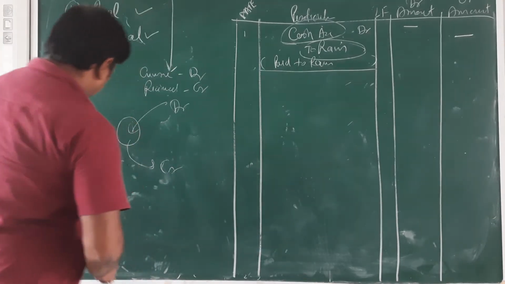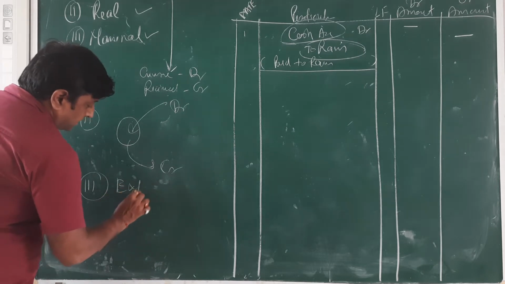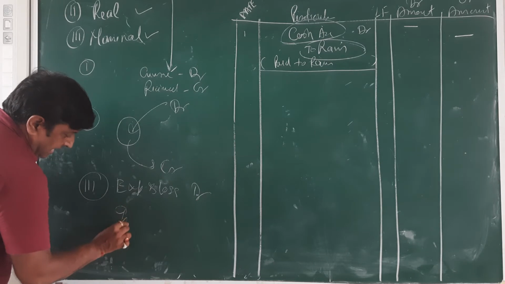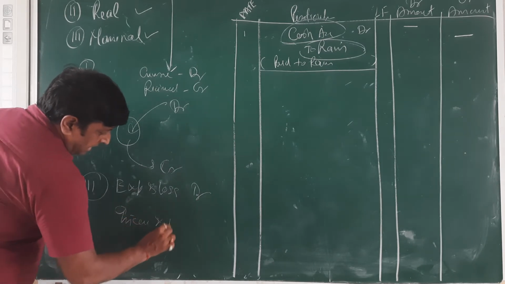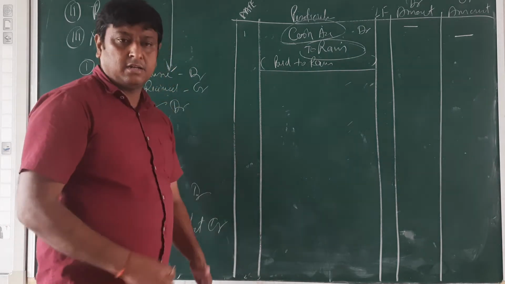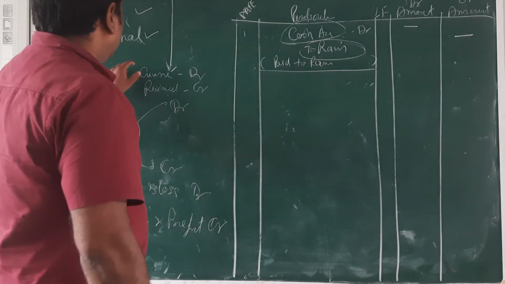And third is the nominal account: all the expense and loss, debit. All the income and profit, credit. Okay? Clear? Again, I am going to repeat.